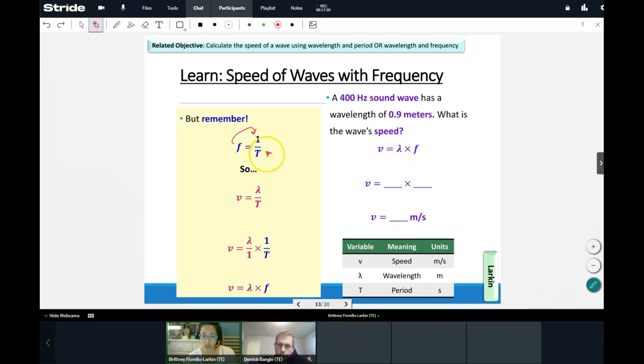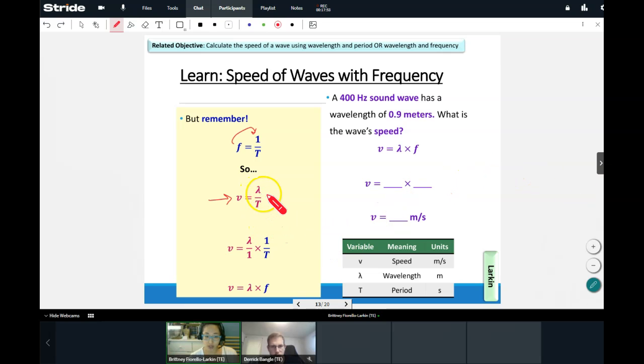Smiley faces, emojis in the chat if you remember that. Frequency and period are just opposites. Frequency is the number of waves in 1 second. Period is the time for one wave. All right, so they're just opposites. So taking a look at our equation again, the one that we just learned, speed of a wave equals wavelength divided by time, we can actually change this to instead have frequency.